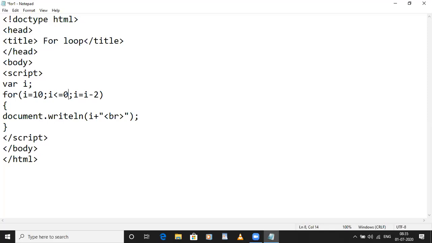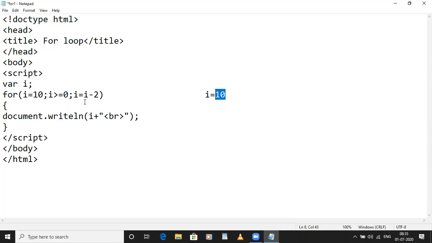So first the initial value of the variable should be the greater one, from where you need to print. So 10, then every time you need to check i is less than or equal to 10. No, here also the condition will be changed as i >= 0 and i = i - 2. Now here how it will execute, see, suppose i = 10, right? Is 10 greater than 0? Yes. What will it print? It will print the value as 10.